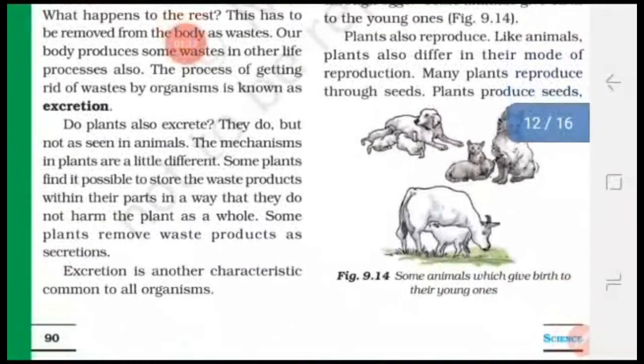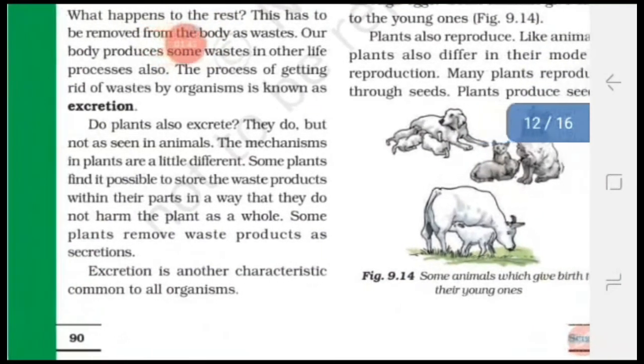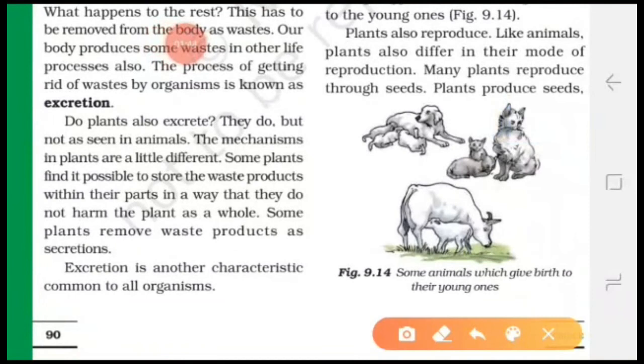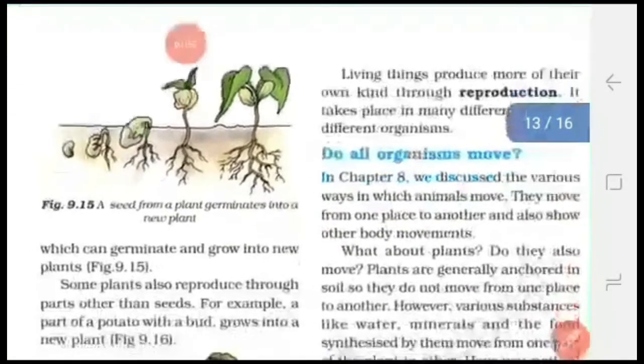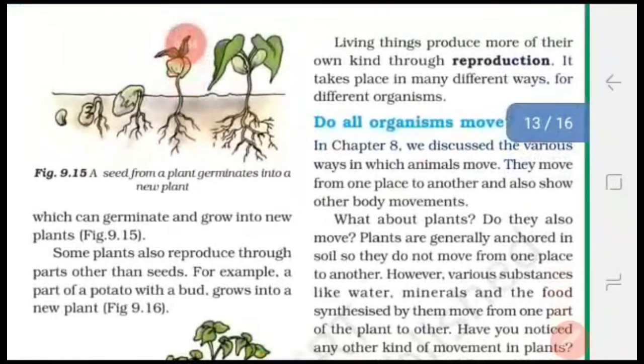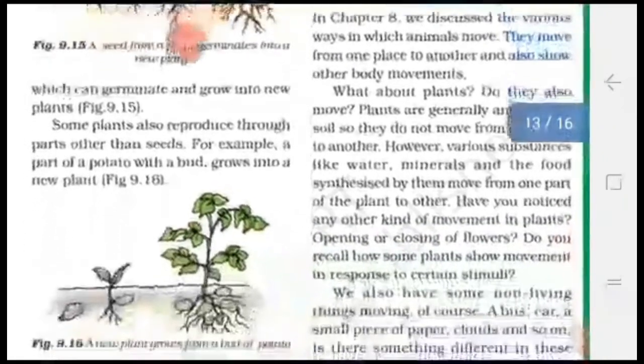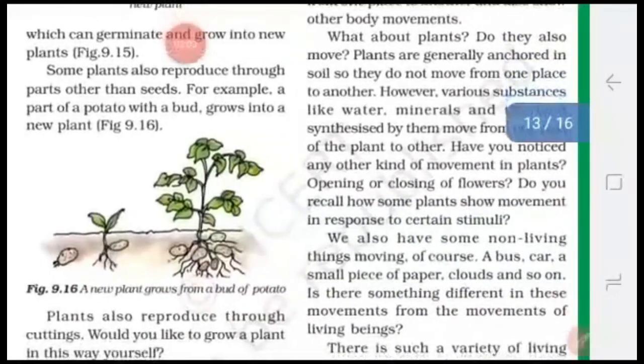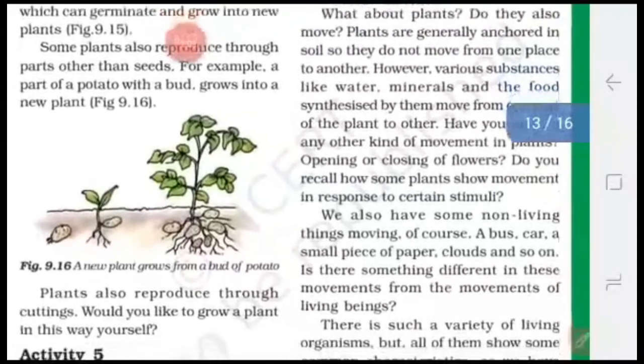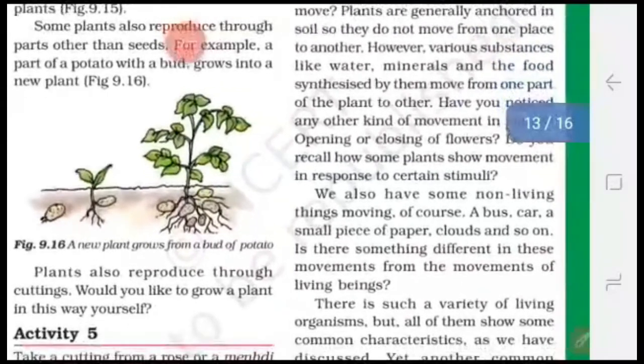Plants also reproduce like animals. Plants also differ in their mode of reproduction. Many plants reproduce through seeds. Plants produce seeds which can germinate and grow into new plants. Some plants also reproduce through parts other than seeds. For example, a part of a potato with a bud grows into a new plant.